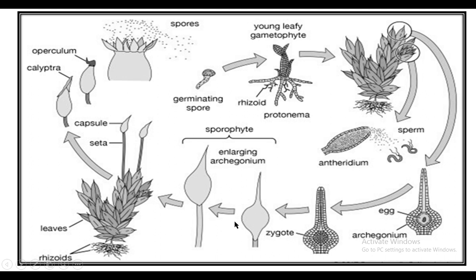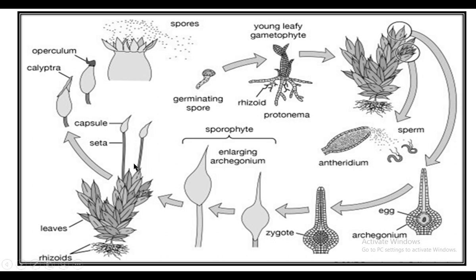And now the sporophyte of Funaria consists of three parts. First, the part which is embedded inside the gametophyte is known as the foot, then a long stalk, which is the seta, and at the tip of the seta there is a swelled portion which is known as the capsule. Inside the capsule, various spores are produced by the process of meiosis.